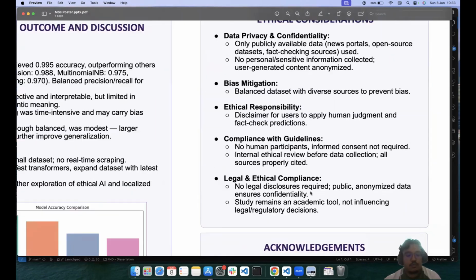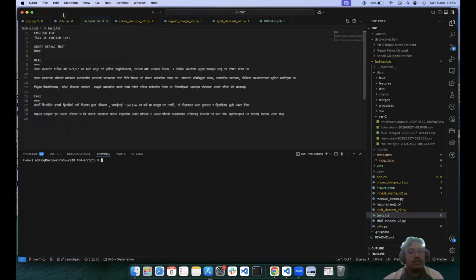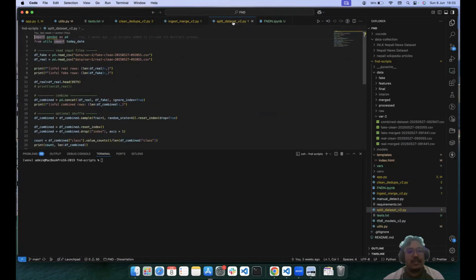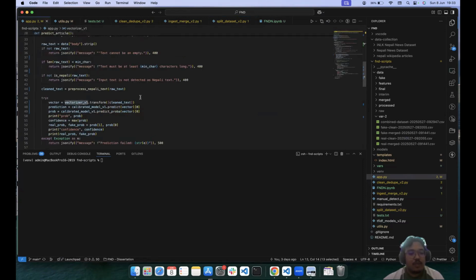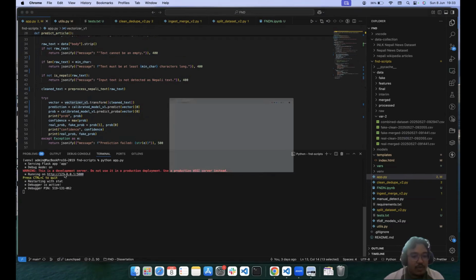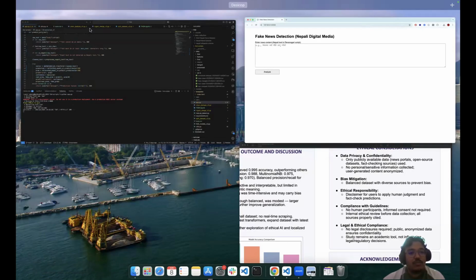Hold on to this poster presentation for a while. I'm going to show you a quick demo here. As I mentioned before, these four are the scripts that I used to overcome the issues that I had while working on it. Here is the main one, app.py. I'm running it on my local server here, encapsulated in Flask, Python Flask. I've got the link here. So I open it, and here is the UI. Let me show you some tests here.